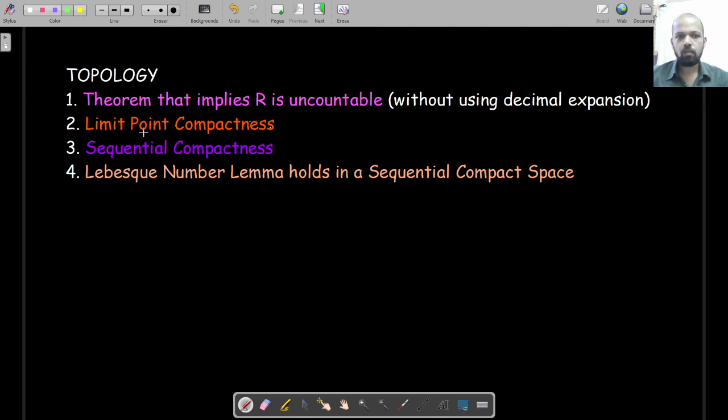We'll in fact even show that if a space is compact, then it is limit point compact, but not the other way around. And finally we'll look at the Lebesgue number lemma, that every open cover has a Lebesgue number whenever you look at a compact metric space. We will show that the Lebesgue number lemma holds in a sequentially compact space as well. Of course, I should have said sequentially compact metric space.